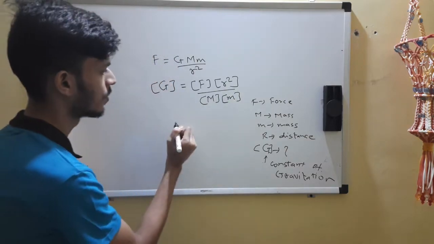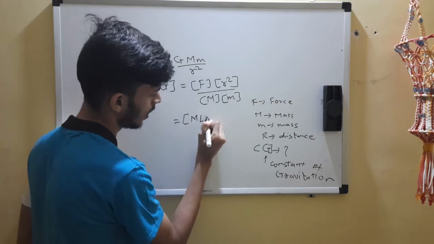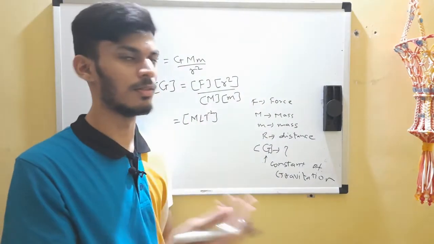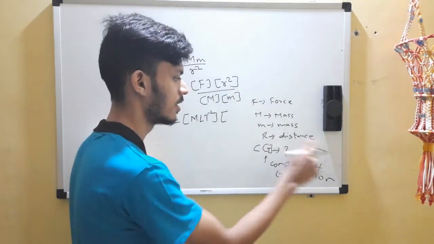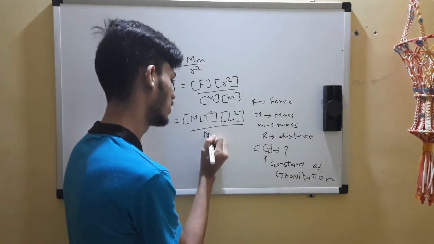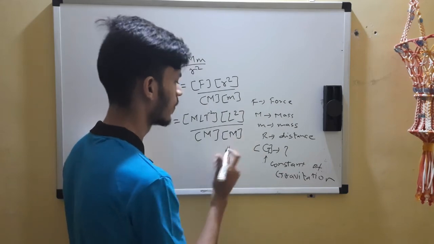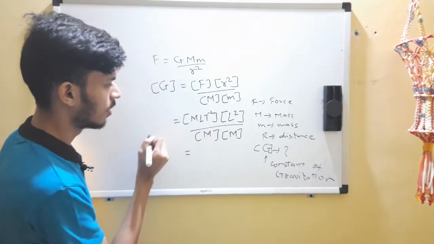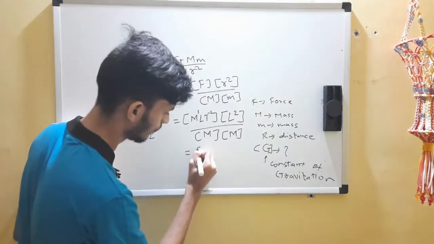Okay, so replace this force by its dimensional formula, which is MLT raised to minus 2. I hope by now it would be obvious to you. And r is distance, so length, m is mass, even the small m is mass, so we can write it this way, so m square, and you take it on top, it will get minus 2 and this plus 1. Okay, I'll do it.